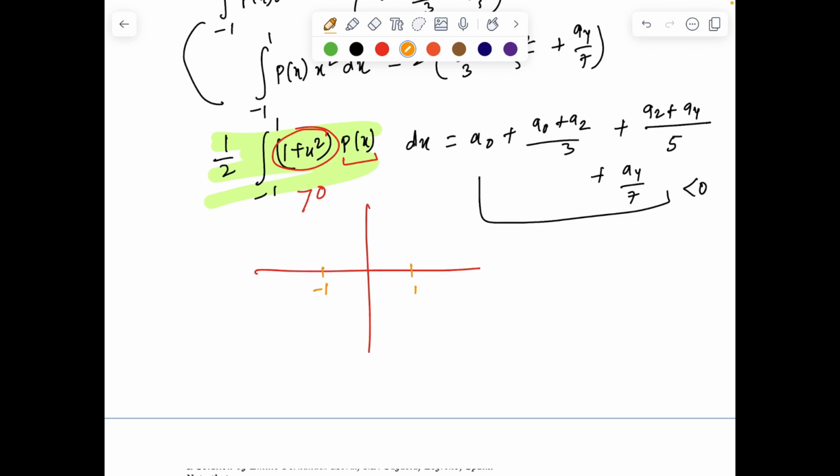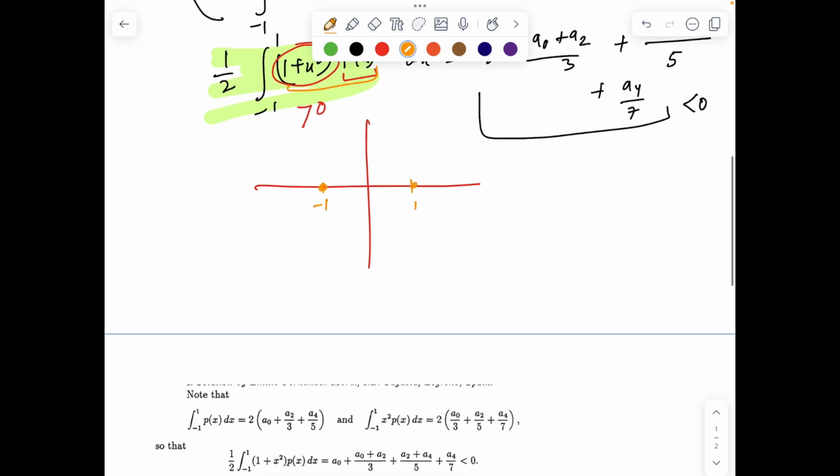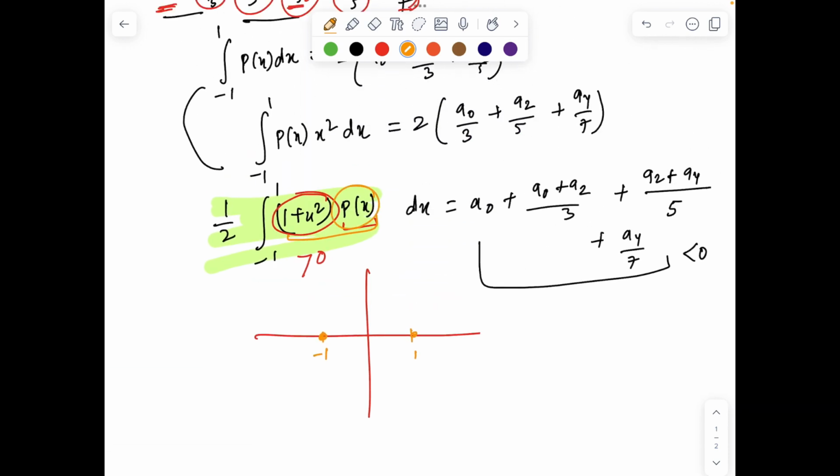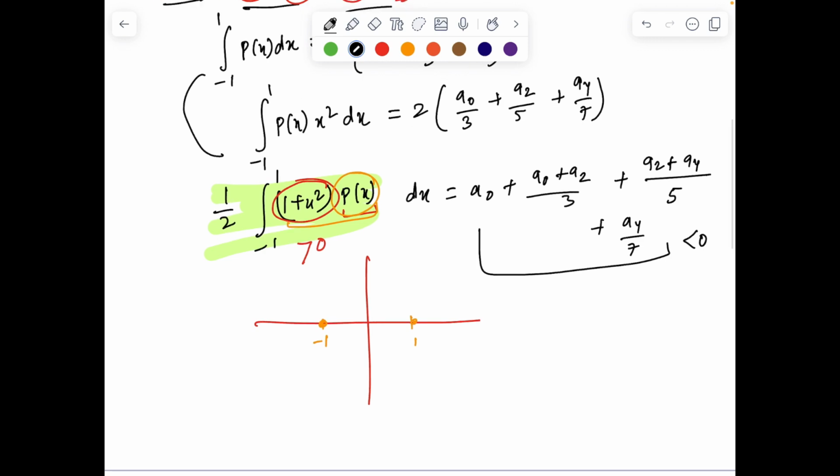if we have some integration function, p(x) is a polynomial, it's a nicely differentiable function. If the integration from minus 1 to 1 is less than 0, it means p(x) must be negative at least once in this interval. Why? Because if integration is negative, the area bounded from minus 1 to 1 is negative, numerical area. So we can have possibilities like these, where some positive area cancels some negative area and overall it gives a negative answer, right? So anyway we have 1 root over here.